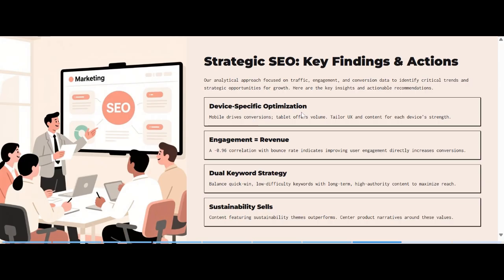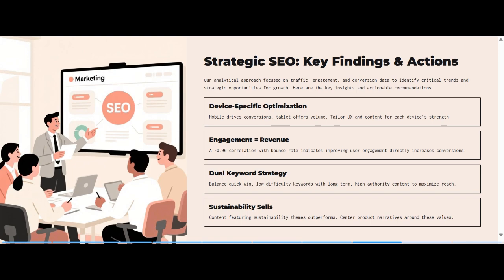Device specific optimization: mobile drives conversions and tablets offer volume. We should tailor UX and content for each device's strength, with tablets offering organic growth while mobile drives conversion. So engagement equals revenue. A negative 0.96 correlation with bounce rate indicates that improving user engagement directly increases conversions. If we look at bounce rates like the ones on laptops and improve that, this will reflect in increased conversions.